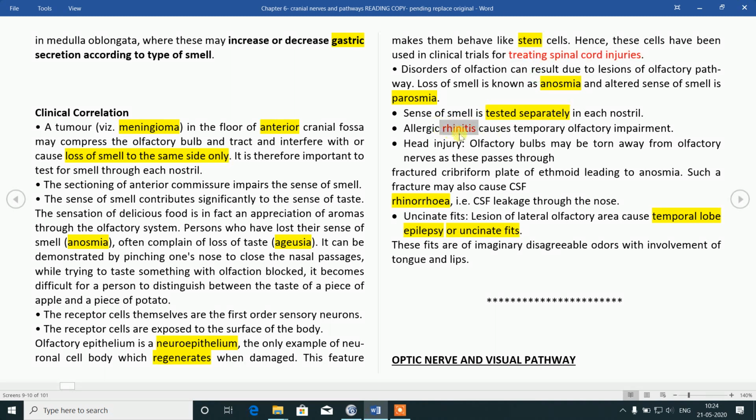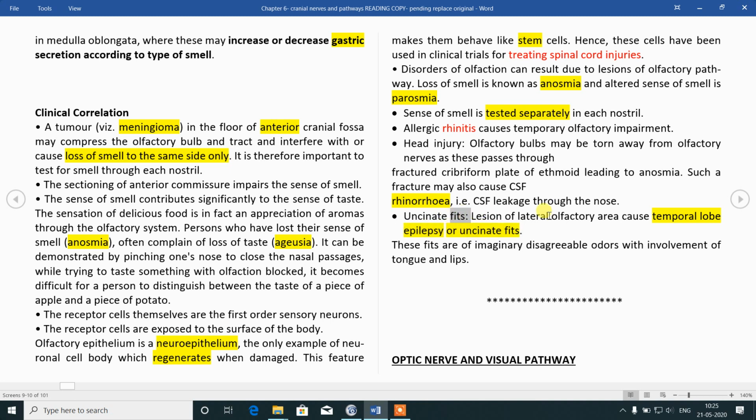Allergic rhinitis can cause temporary olfactory loss due to inflammation of the epithelium. In case of fracture of the cribriform plate of the ethmoid, there will be CSF leakage through the subarachnoid space. It is called CSF rhinorrhea. If it is the petrous temporal bone, it will lose CSF from the middle ear. It is called CSF otorrhea.